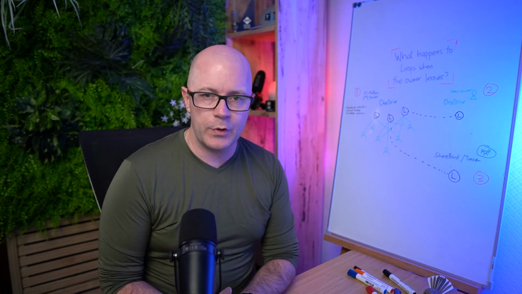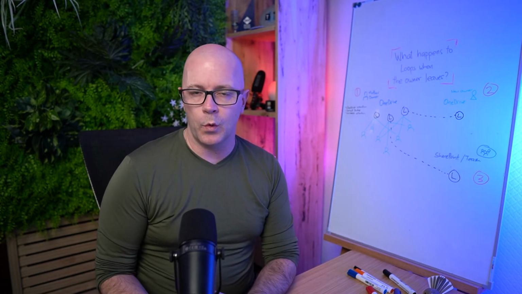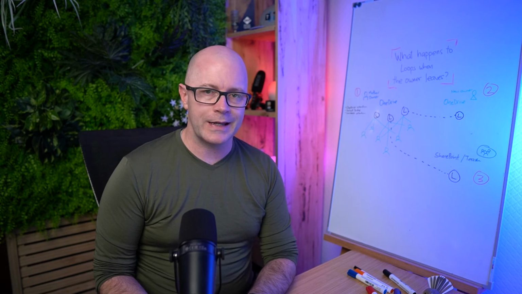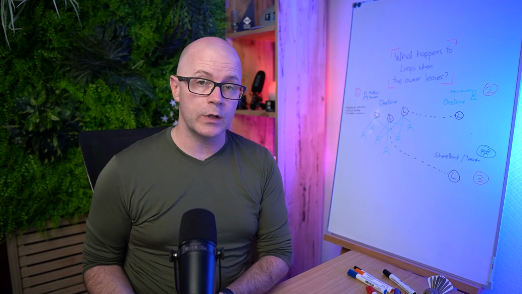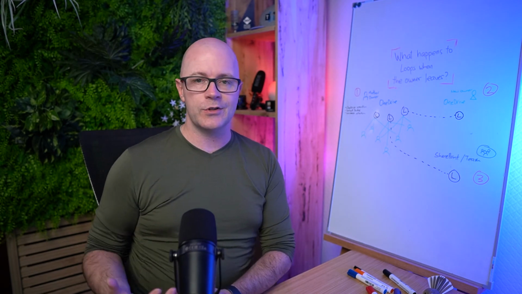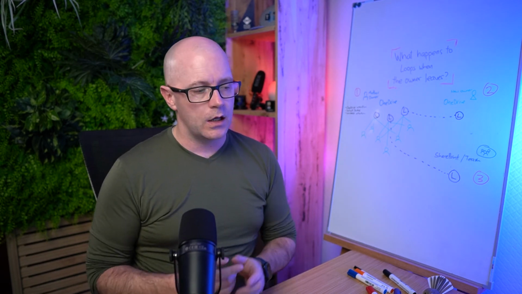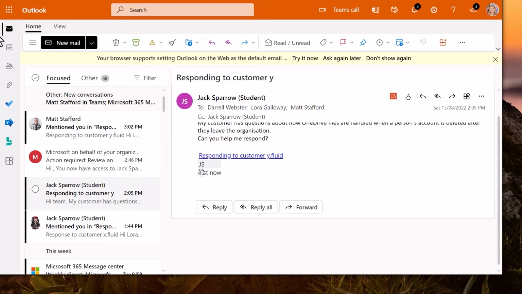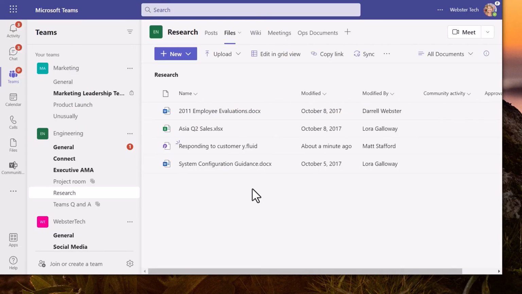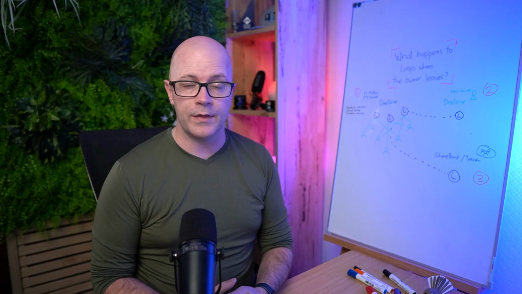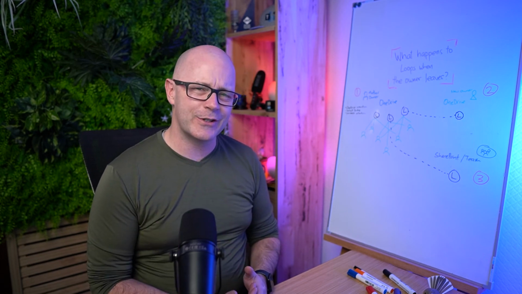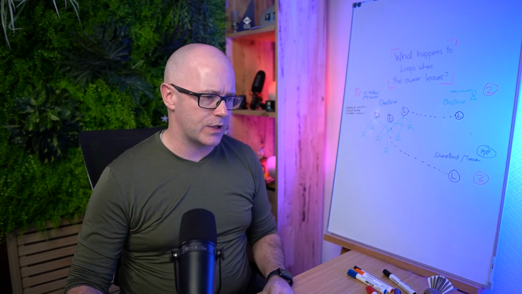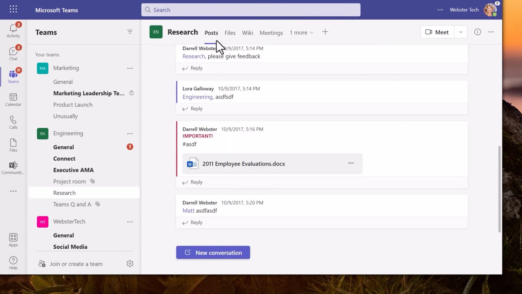So this experience, I am sure, will get some work and improvement as part of tidying up and making sure that when people do leave the organization, that we can continue to collaborate on these loops, particularly in the experience of going to a Microsoft team, that when we move that loop over to the team, it still works as a file, we can still collaborate on it. But we want to be able to have that embedded experience and add that to a conversation.